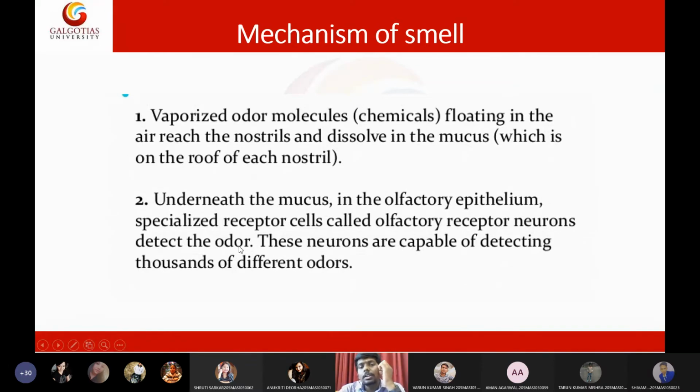Our nose can detect a few thousand variations of smells, some 80,000 to 1 lakh variations in smell. When it comes to dogs, dogs are able to detect up to some 20 million variations in smells.